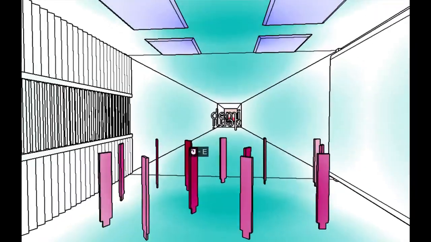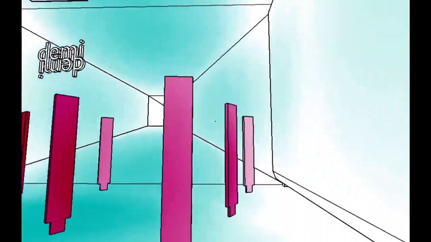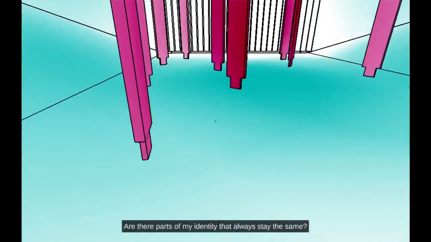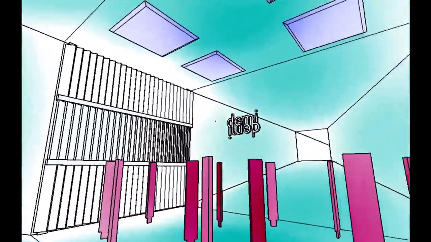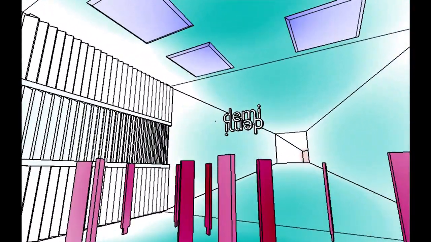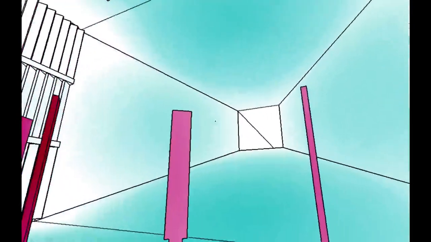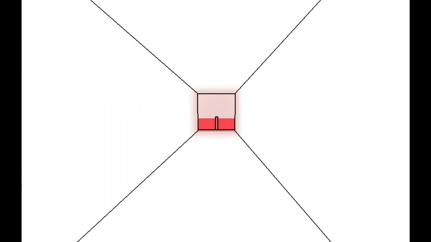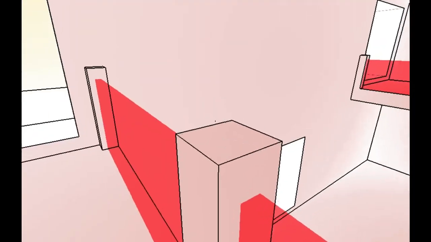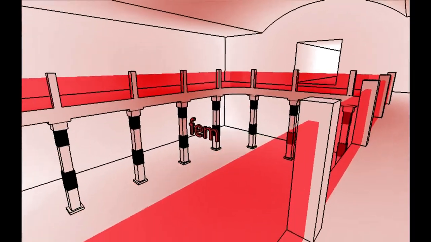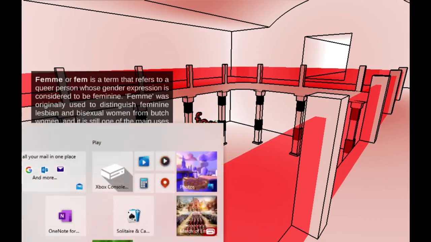Interesting, okay. Is that like transmasc or transfemme? Oh. That always stay the same. No, I think transmasc or transfemme are just like, you're trans and lean towards a certain direction, I think. Yeah, the protagonist of the game I'm currently working on actually is transmasc, and some friends have explained to me a lot about how that works, and I feel it's helped me write the character a little better. Femme or oh, Jesus.